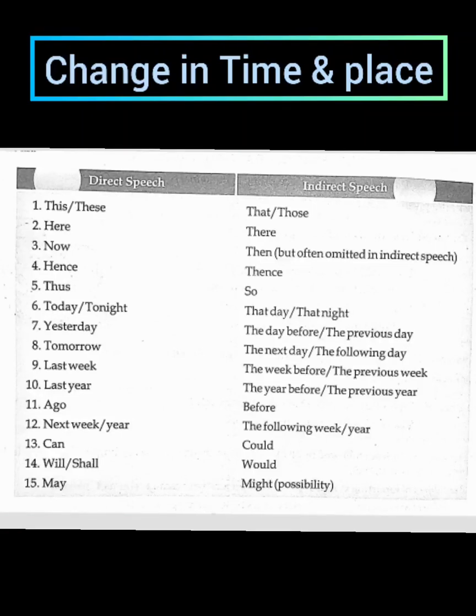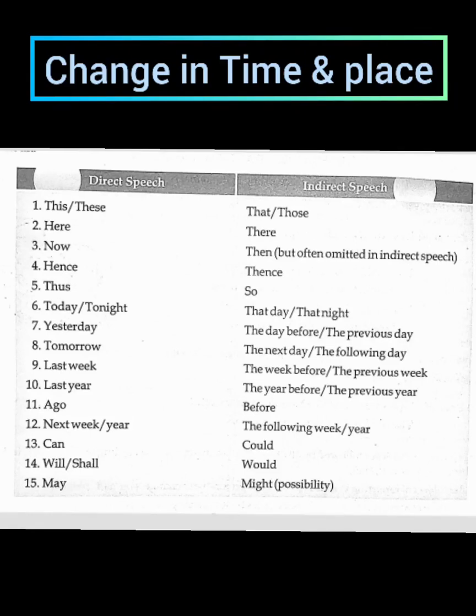Today, tonight will change into that day, that night. Yesterday will change into the day before or the previous day. We can use both of these. Then tomorrow will change into the next day or the following day. Last week will change into the week before or the previous week. Then last year can change into the year before or we can say the previous year. Ago will change into before. Next week or next year will change into the following week or the following year.